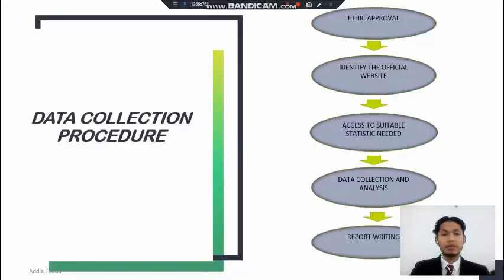For the data collection procedure, the first step is to get the ethics approval. After that, we identify the official website, so we need to search for it, and then access the suitable statistics needed. There is a lot of data on the website, so we need to find the suitable statistics and data that we need for this research, and then we do the data analysis. The last procedure was report writing.